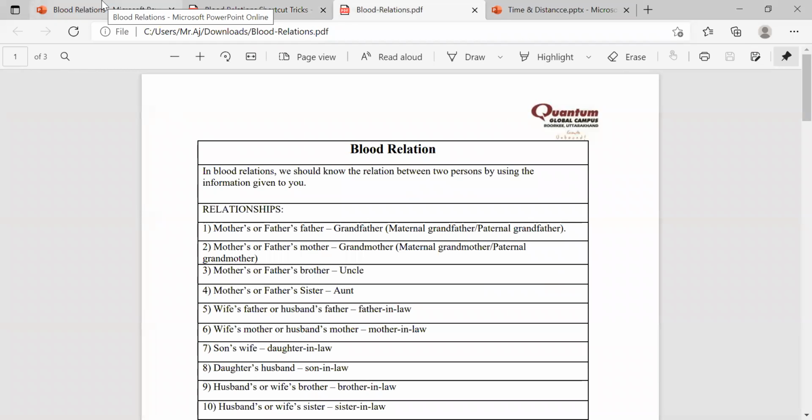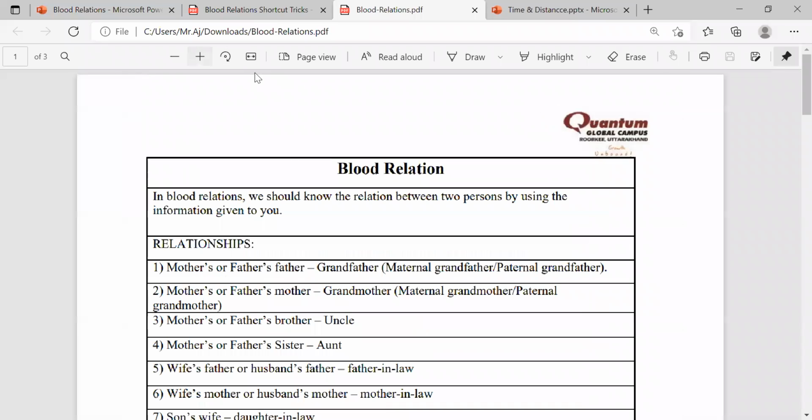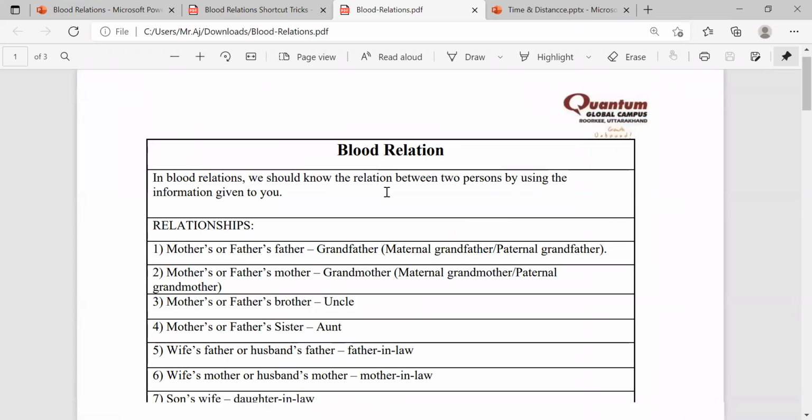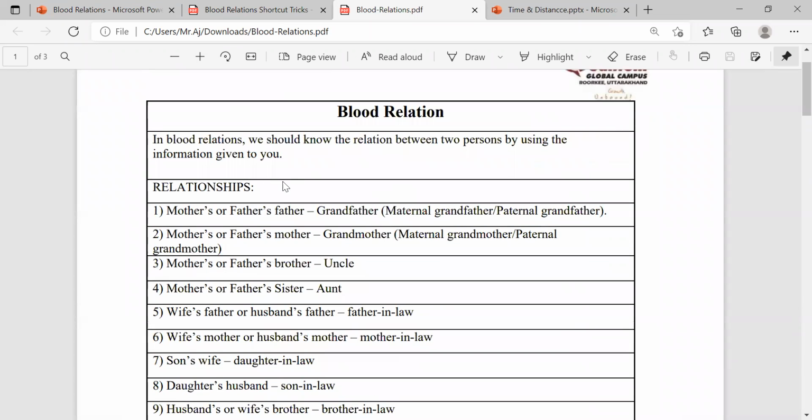Now, see. In blood relations, we should know the relation between two persons by using the information given to you. First of all, relationships. Come to the first relationship. Can you hear? Is it visible to you? Mother's or father's father. What do we call that in Telugu?